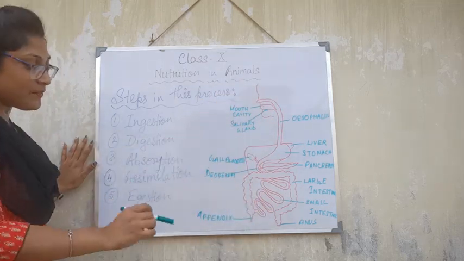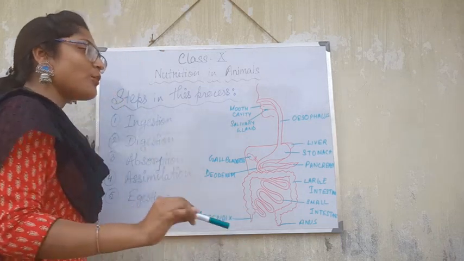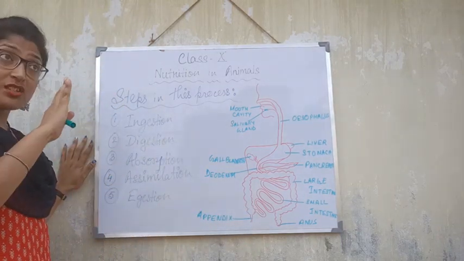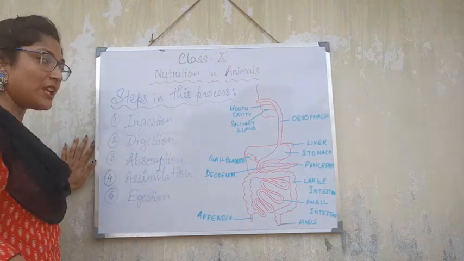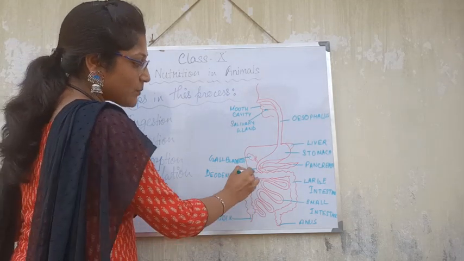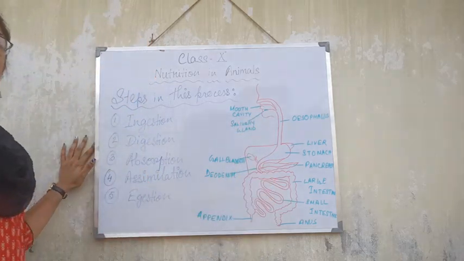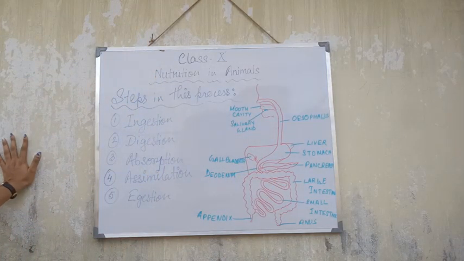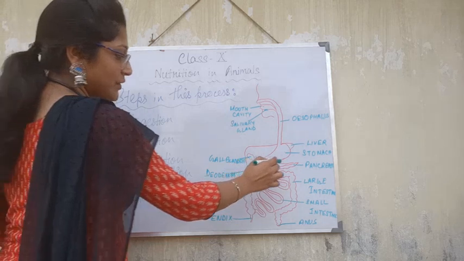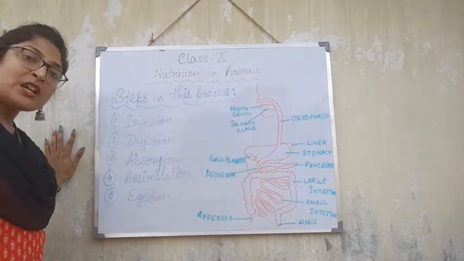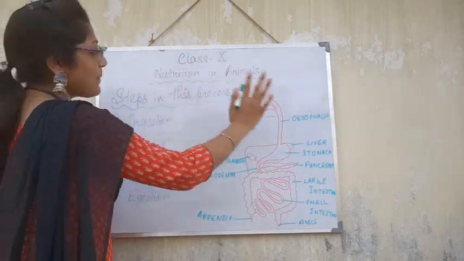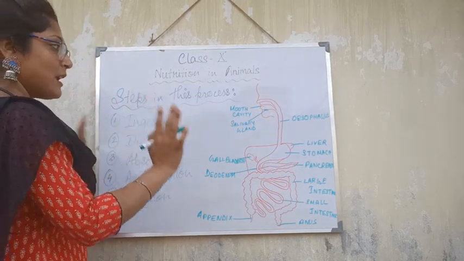And after this, whatever component is the residue, which is not possible to digest, will pass to the large intestine, and then it will be released with the help of the anus. The part that is not possible to digest will be released through the anus. So that means the steps of nutrition are done up to this much.